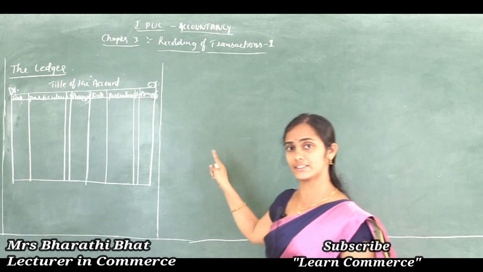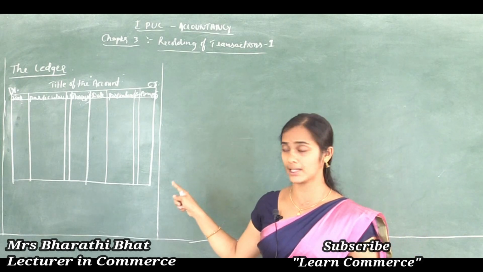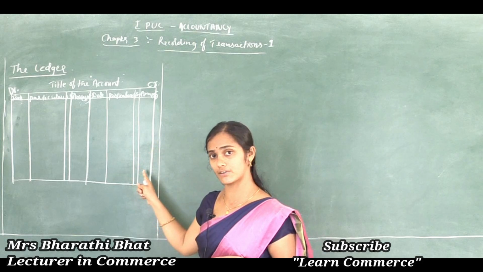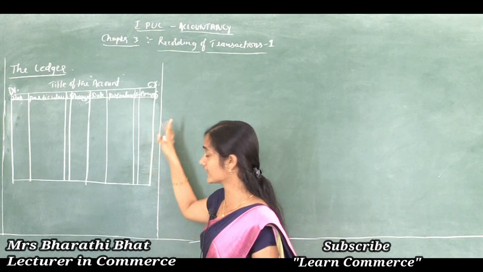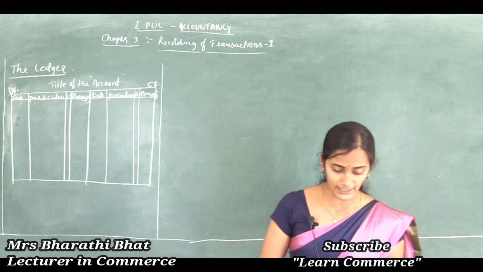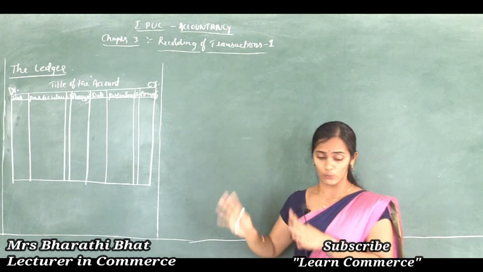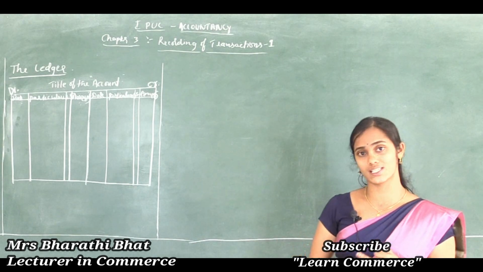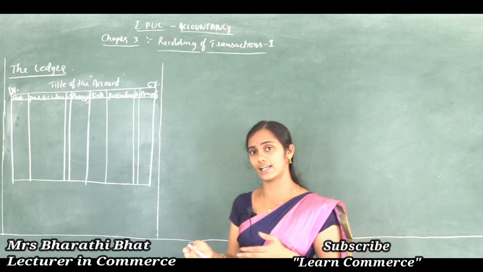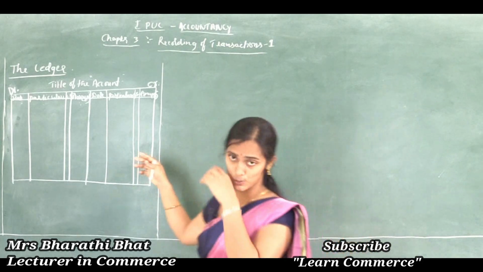Debit means the debit side of the account, to record the debit amount. Credit means the credit side of the account, to record the credit amount. And particulars is the name of the item with reference to the original entry. Based on the journal entry we can post to the ledger.